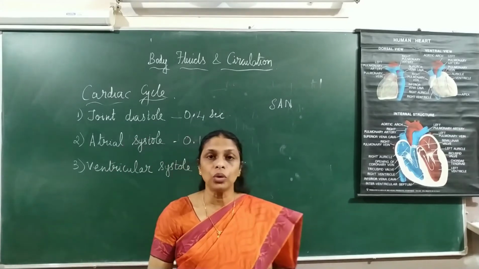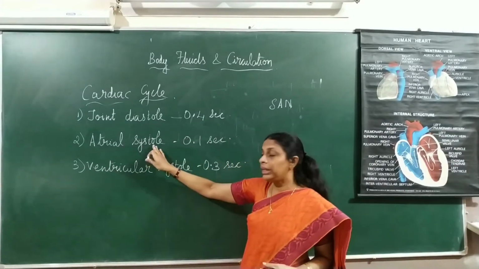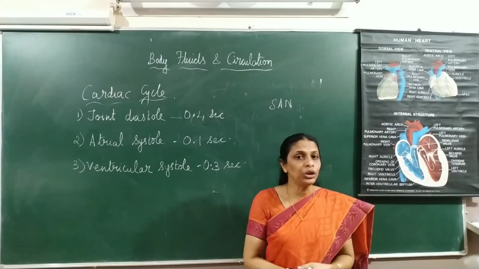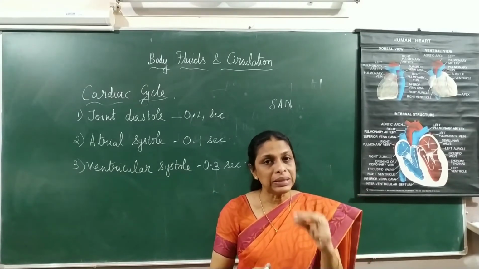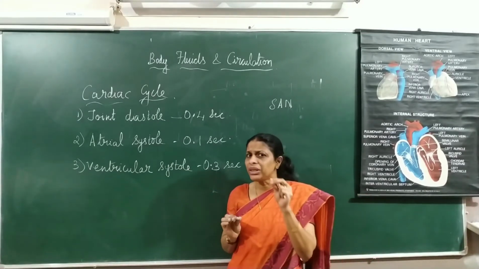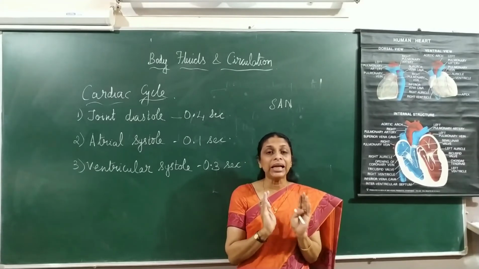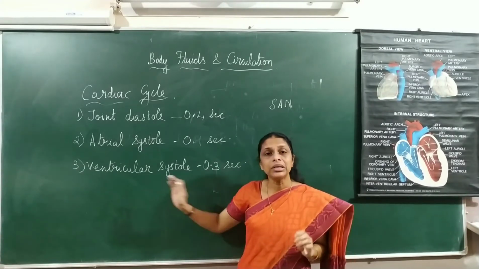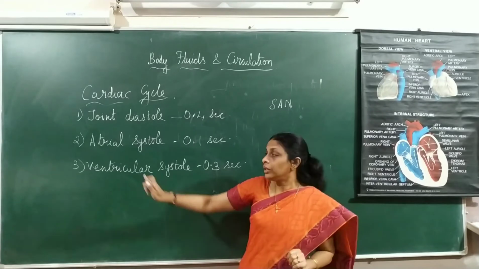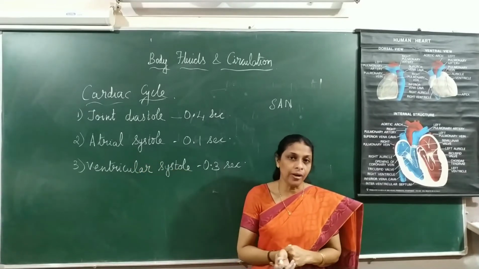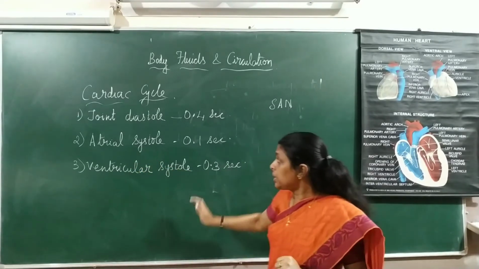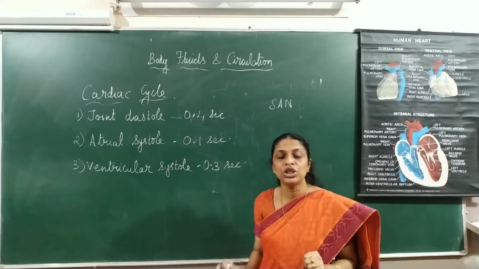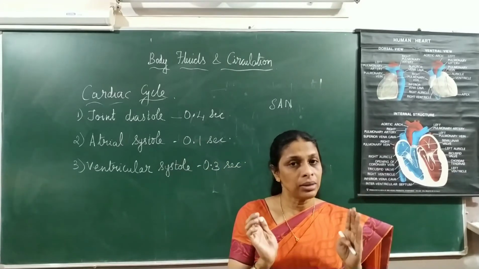So atrial systole is followed by ventricular systole. And yesterday I told you, the AVN receives the signals from the SAN with a slight delay, and this delay makes sure that the ventricles contract only after the contraction of the atria. Hope it's clear. So these are the three major events which take place during the cardiac cycle.